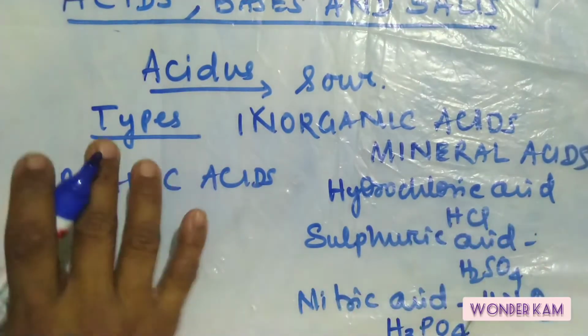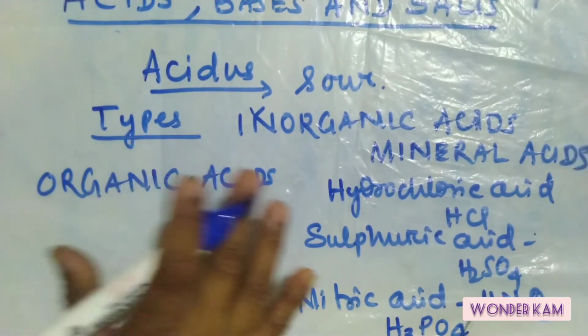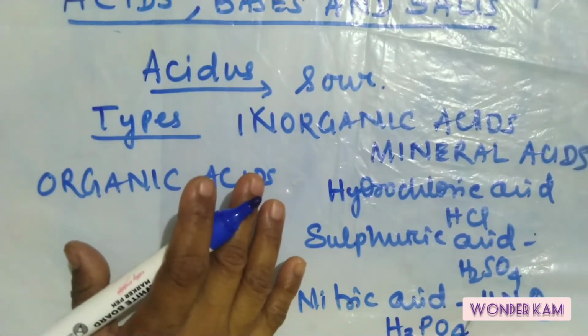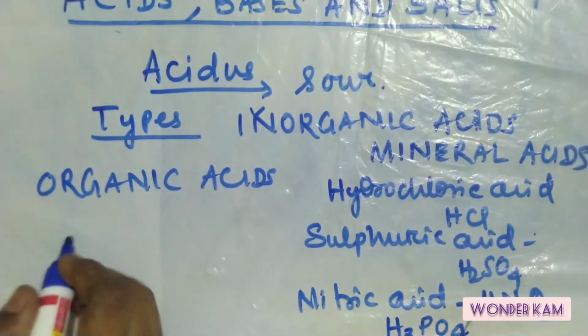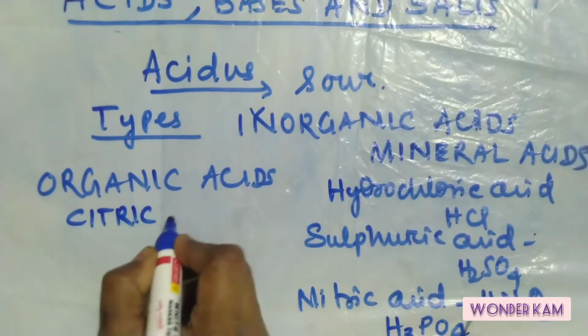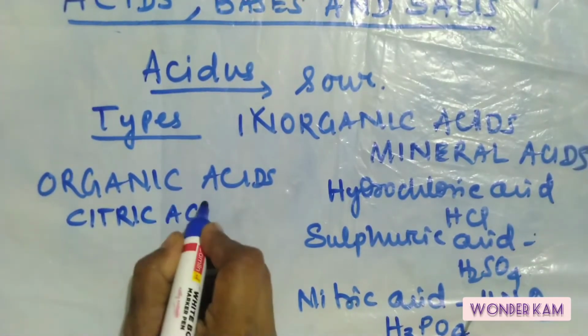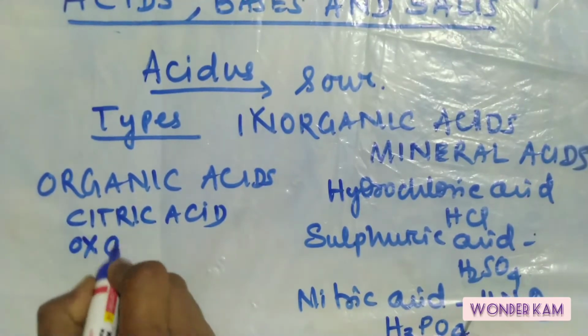Similarly, organic acids are derived from plants and animals. Examples of organic acids are your citric acid. I am not writing the formula, so big formulas are there.